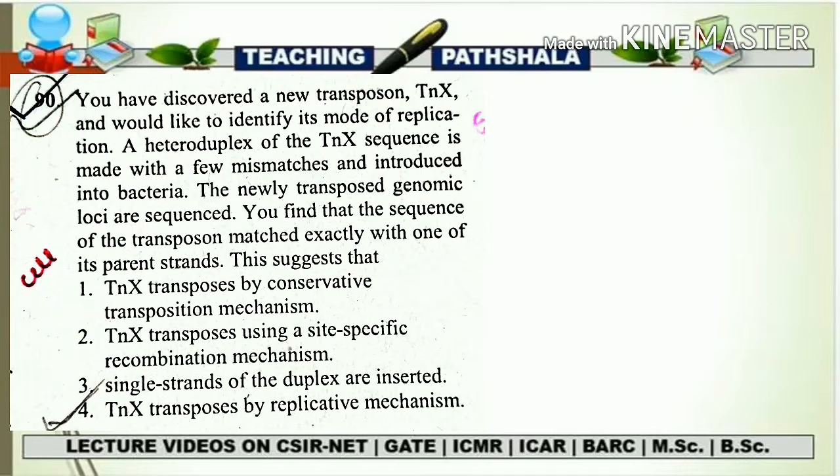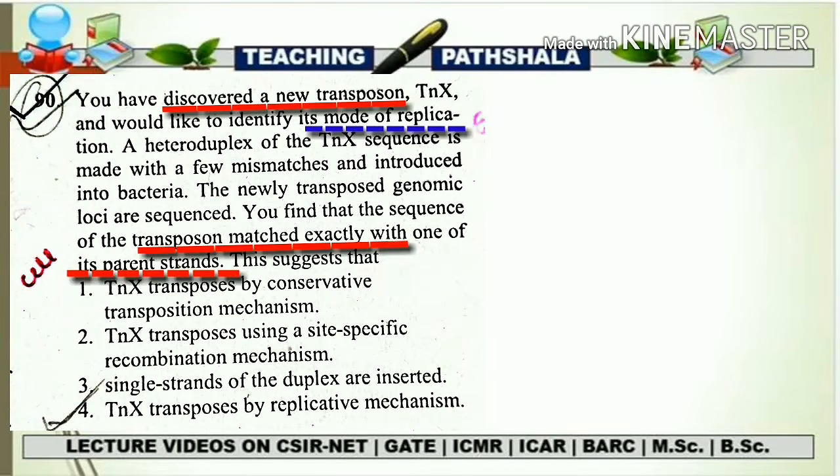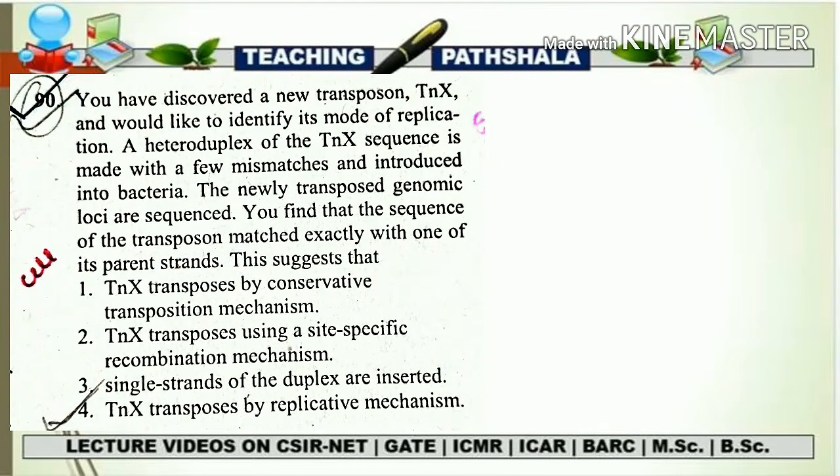The important points are that there is a discovery of a new transposon, it has been introduced into bacteria, and finally there is sequencing of that transposon. And what was the result? There is a matching of that transposon with one of the parent strands. So now they are asking, as there was a matching with one of the parent strands, what is the property of that newly discovered transposon?